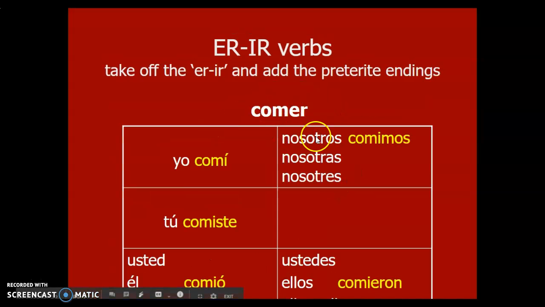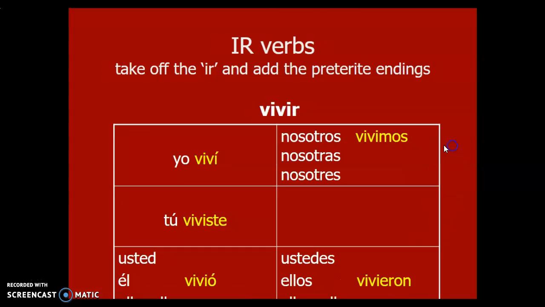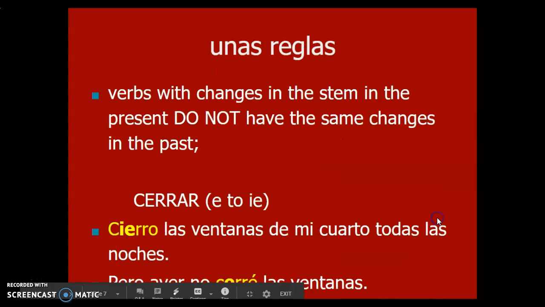So comer, an ER verb, becomes comí, comiste, comió, comimos, y comieron. For IR verbs, the endings are the same. So for example, vivir becomes viví, viviste, vivió, vivimos, y vivieron.